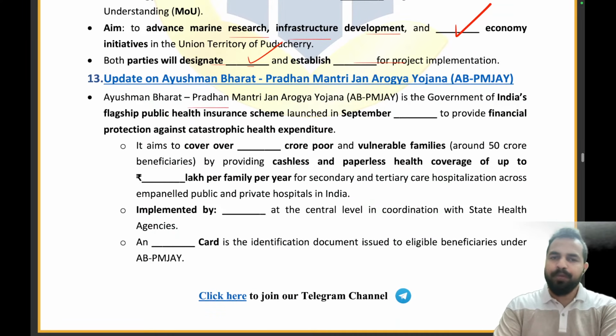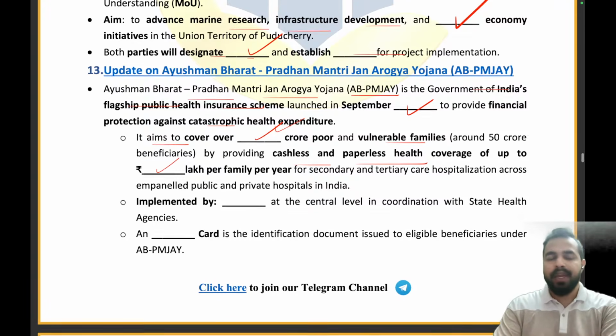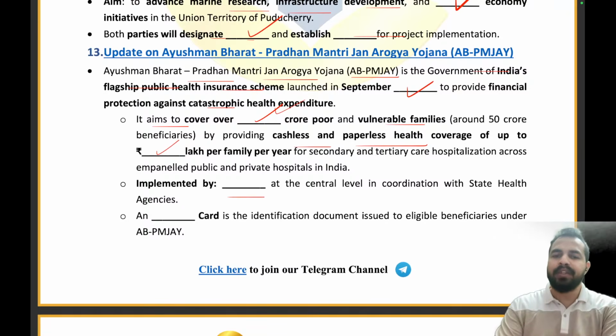The Ayushman Bharat Pradhan Mantri Jan Arogya Yojana is the Government of India's flagship public health insurance scheme, which was launched in September 2018 to provide financial protection against catastrophic health expenditure. It aims to cover over 10 crore poor and vulnerable families, around 50 crore beneficiaries, by providing cashless and paperless health coverage of up to how much amount? 5 lakh per family per year. It has been implemented by Dash at the central level in coordination with the state health agencies.